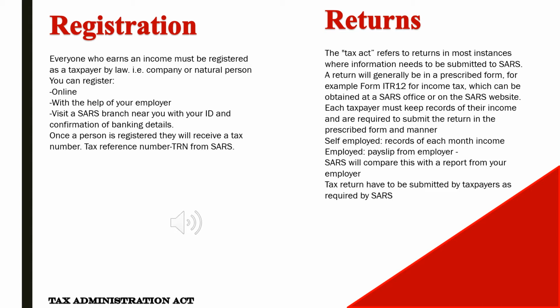Each taxpayer must keep records of their income and are required to submit the return in the prescribed form and manner. If you are self-employed, you need to have records of each month of your income. If employed, a payslip from your employer. SARS will compare this with a report from your employer. Tax returns have to be submitted by taxpayers as required by SARS.